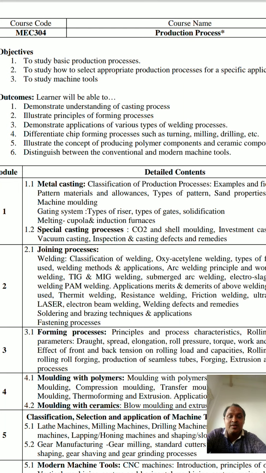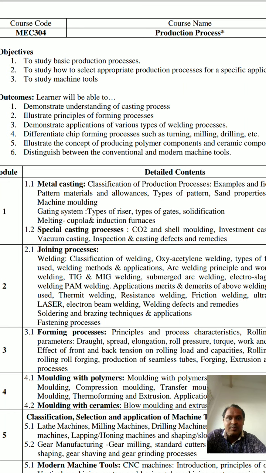What are the different kinds of processes in forming technology? You are able to know that. Its working principle, its constructional details, its applications, advantages, disadvantages, or any other parameters regarding this forming process, you are going to know by the end of this semester.